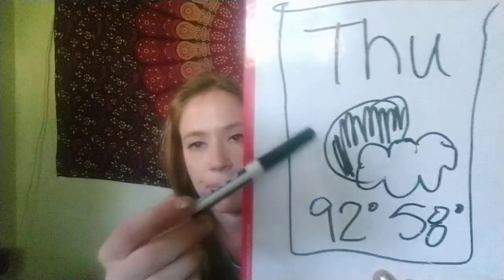Okay, my next question is, what type of weather will we have today? If this is the weather picture, it's one that we're very familiar with. So if you said partly cloudy, you're correct. So it will be partly cloudy today, although I don't really see any clouds in the sky, so I don't know how accurate that is.